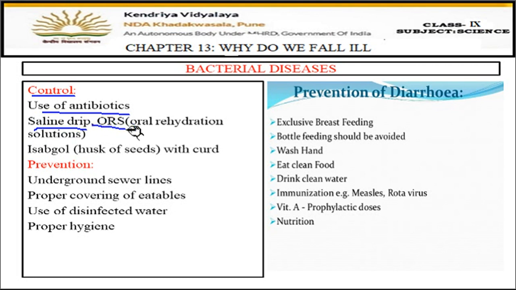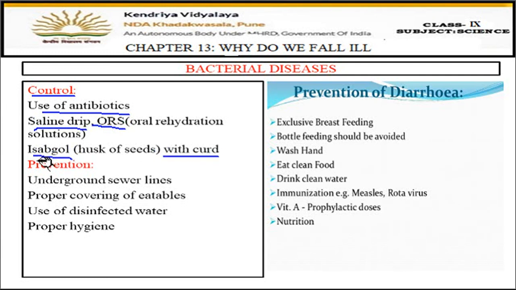ORS solutions. Okay, the full form of ORS is oral rehydration solution. So this is the Nimbu Pani version, the lemon water version, and it replenishes the ions in the body. Okay, it replenishes the salt and sugar content in the body. So ORS solutions can be given, and if the loose motions are more and the cramps in the abdomen are more, then isabgol can also be given with curd.